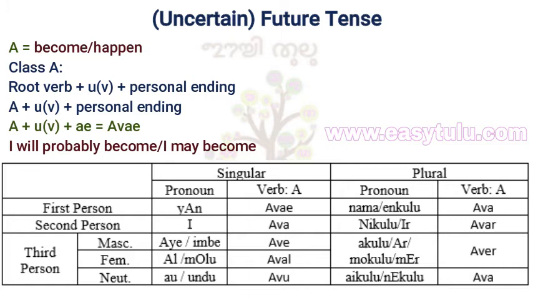Akulu mokulu aru or meer aver, they will probably become. Nekulu or aikulu ava, they will probably become. In Tulu, au is also used to express consent like okay in English.